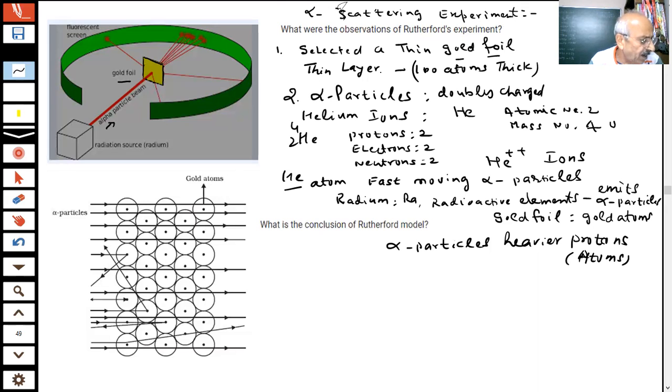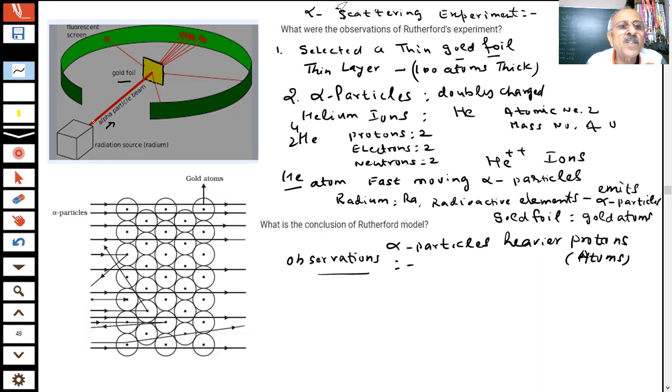And what did he observe after doing the experiment? In science, students, what do we do? You perform an experiment and then you observe, and you record the observations.